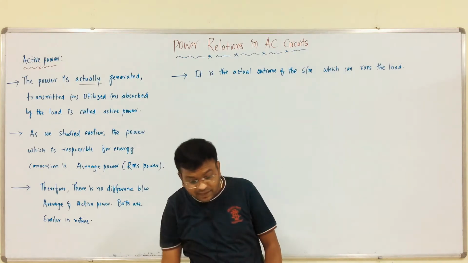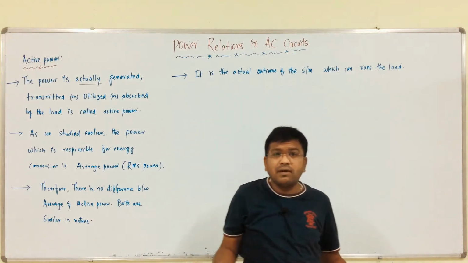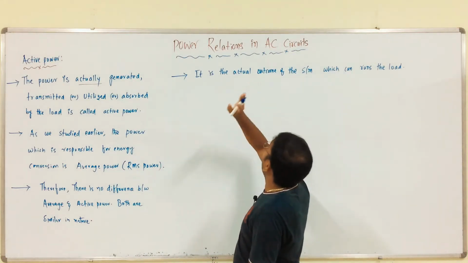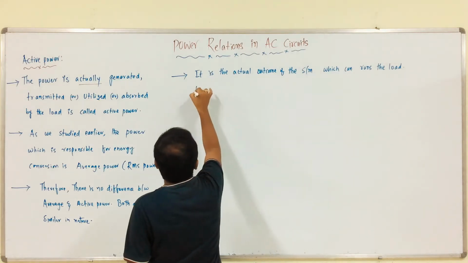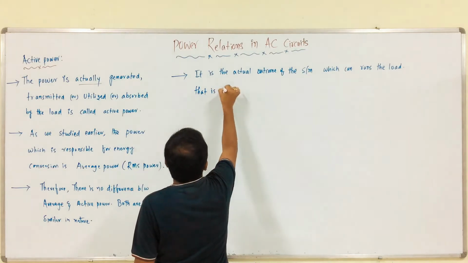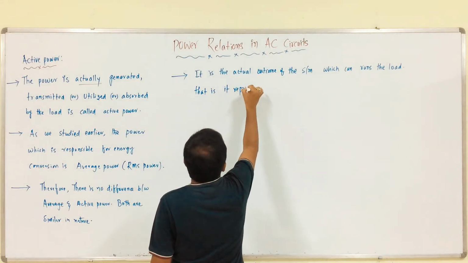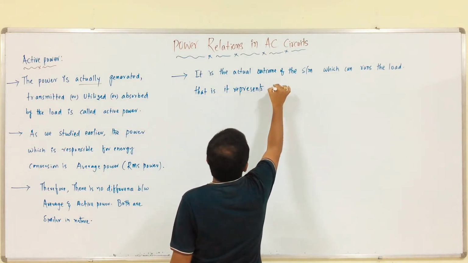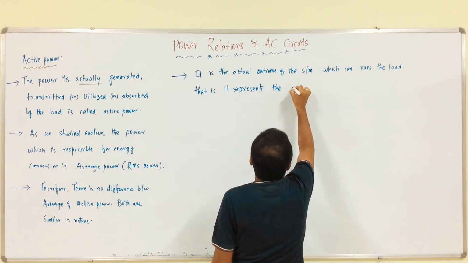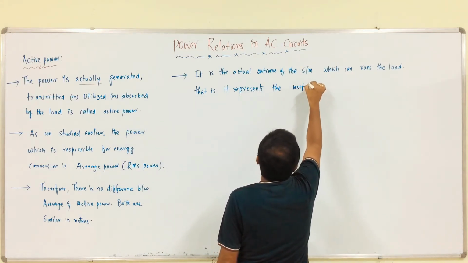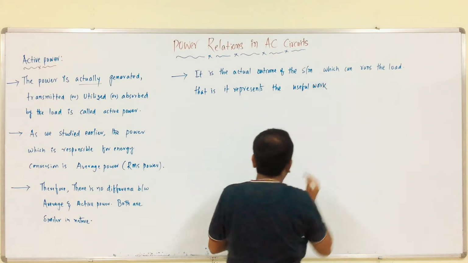The power which can be utilized by the load is nothing but active power. Means what? It is the actual outcome of the system which can run the load. That is, it represents the useful work.